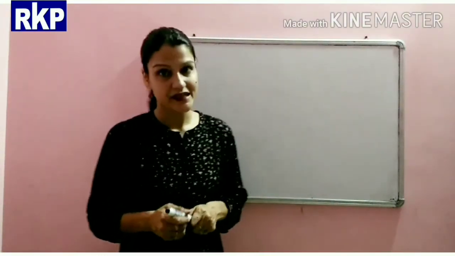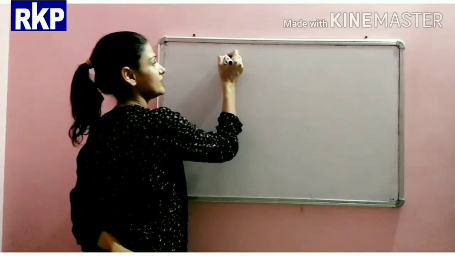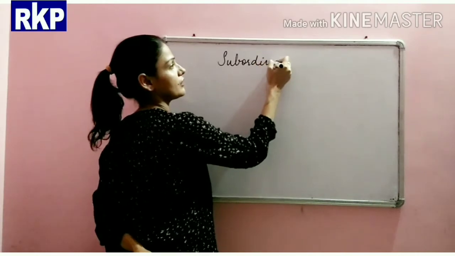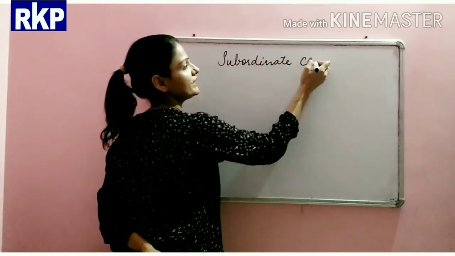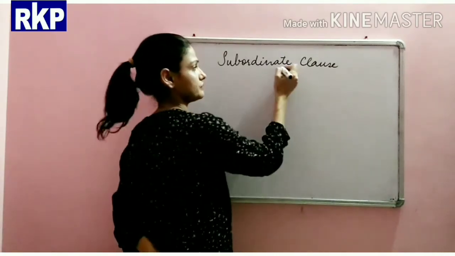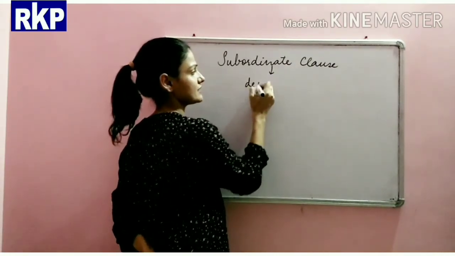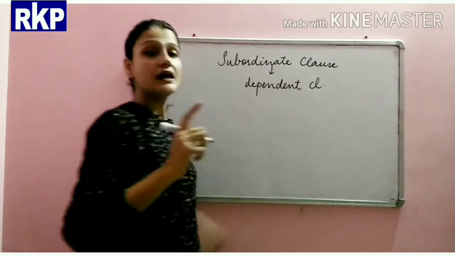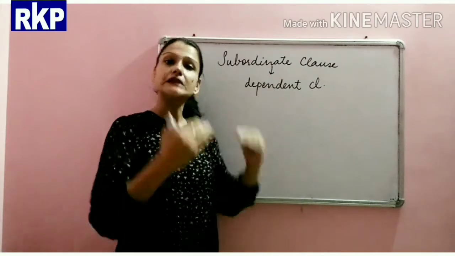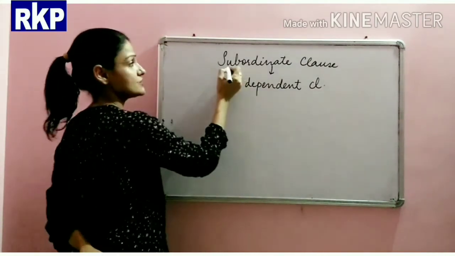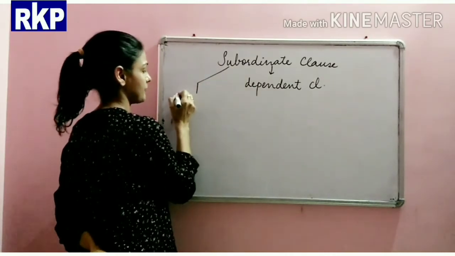Alright students, now we'll talk about the subordinate clause, which is a dependent clause. This is further divided into 3 parts.